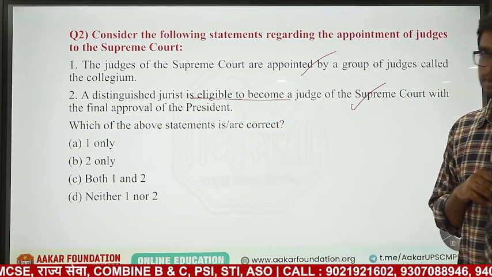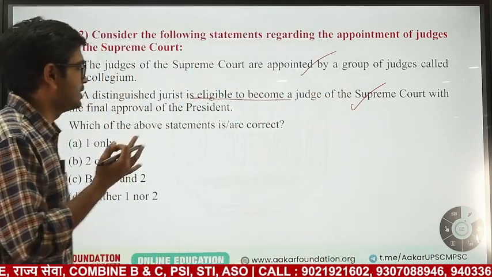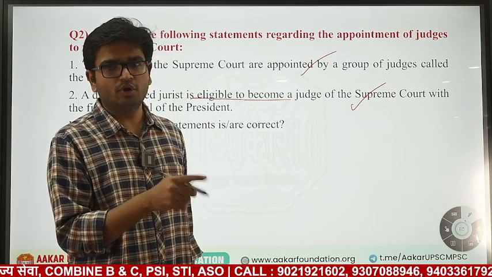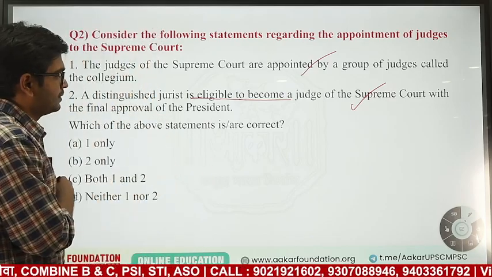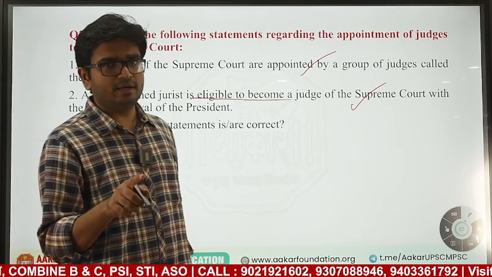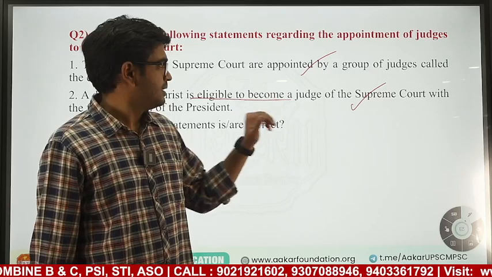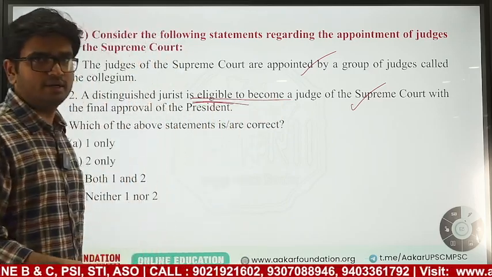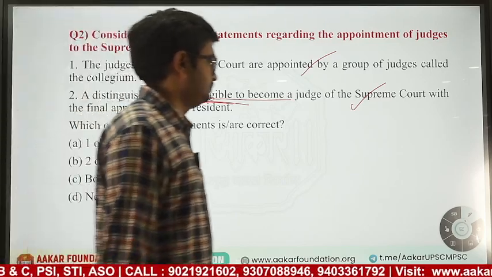I have shown you three cases of eligibility for a Supreme Court judge: 5 years as a High Court judge, or 10 years as a High Court advocate, or an eminent jurist. Then I said the eminent jurist condition is redundant now because of the collegium system. But still he is eligible, right? Now it is not done in that way, but still he is eligible. So both statements are correct.